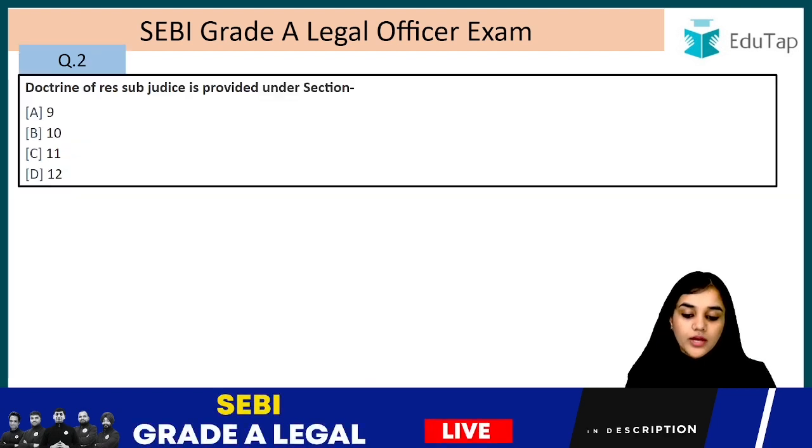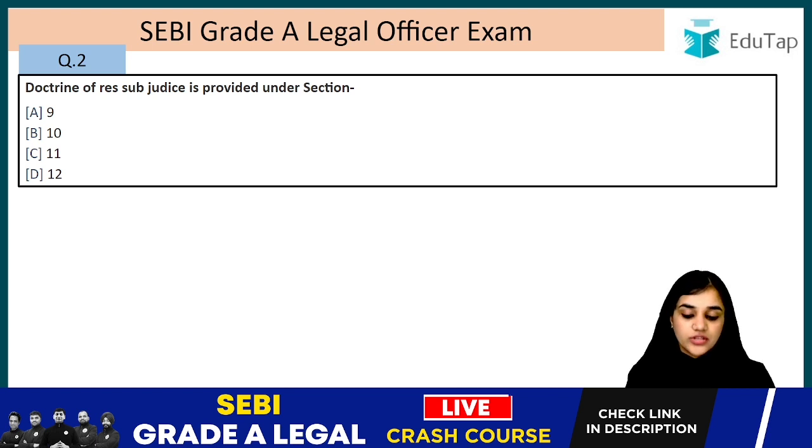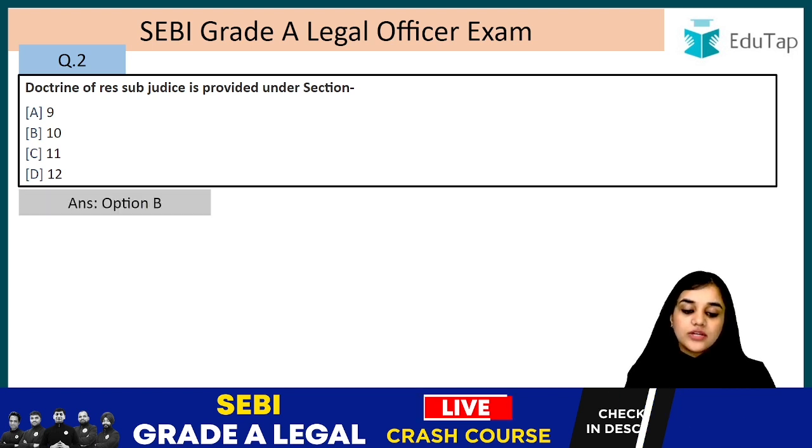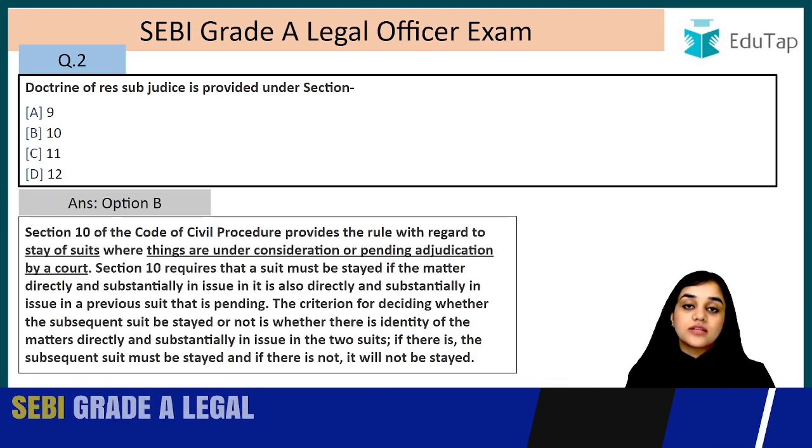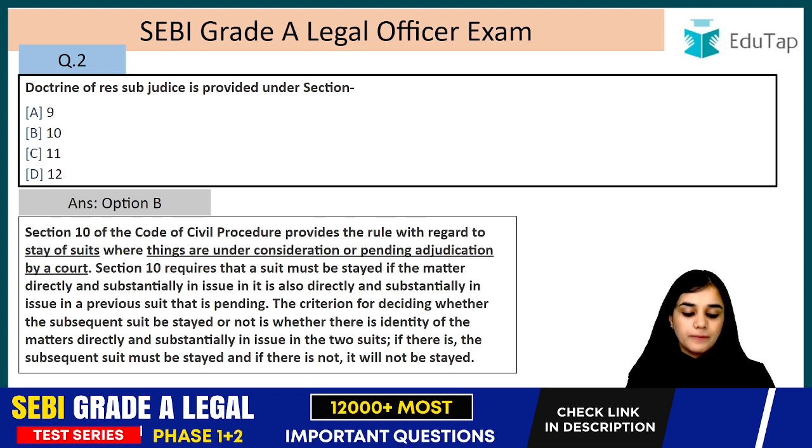Question number 2. Doctrine of res sub judice is provided under which section? It is section 10. Section 10 does not talk about res sub judice. It does not mention this term, but what it says is stay of suits, right? It mentions stay of suit.